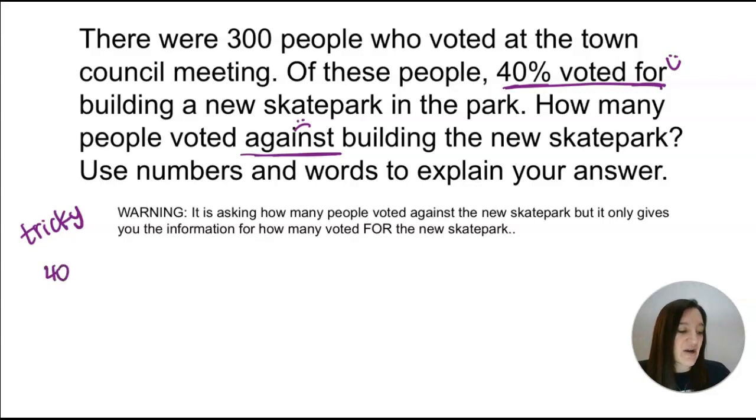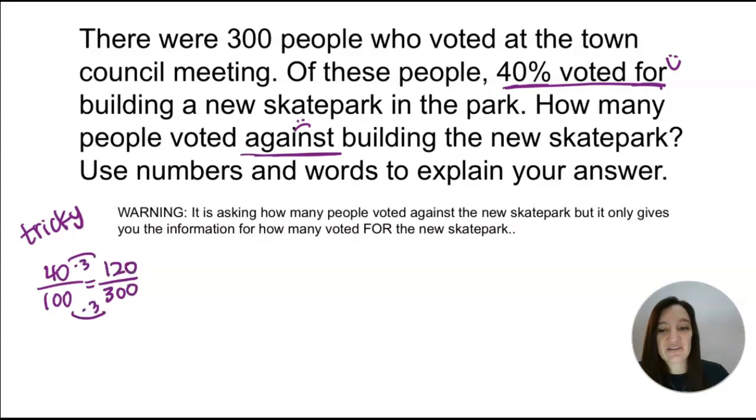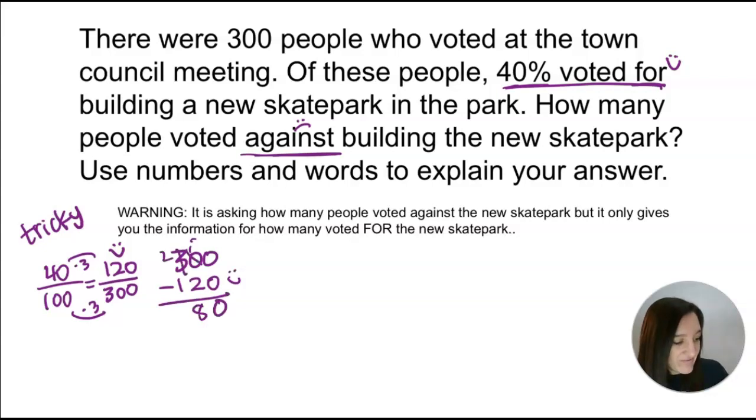Okay, if you want to just start out with the 40%, that is totally doable. And then you can see this relationship right here, and you'd get 120. But you would realize, oh, that's the 40% that voted for. So then you're going to take the extra step to get rid of those people who voted for, leaving you with the people who voted against. So if you do it this way, you get 180 voted against.